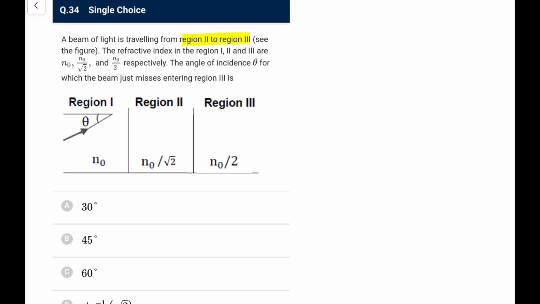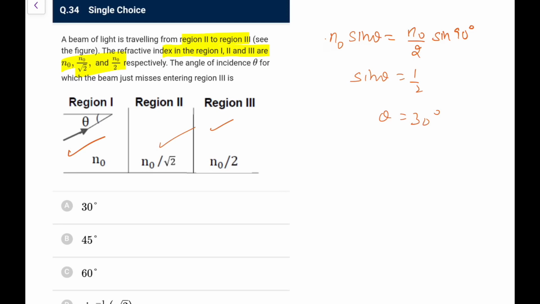A light beam is traveling from region 1 to 3, and the refractive indices in regions 1 to 3 are given like this. The angle of incidence theta for which the beam just misses entering region 3 is asked. So I can directly go for regions 1 and 3. So n naught sine theta would be equal to n naught by 2 times sine 90, as it just misses. So sine theta is equal to 1 by 2. So theta comes out as 30 degree. This middle region doesn't matter.